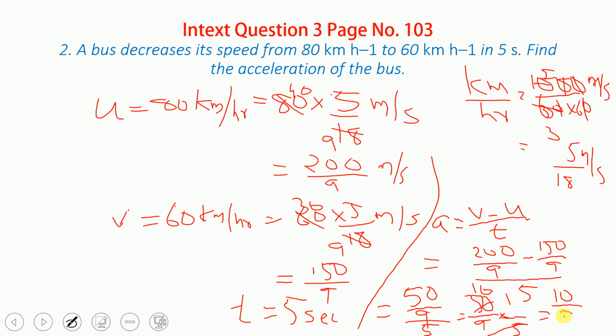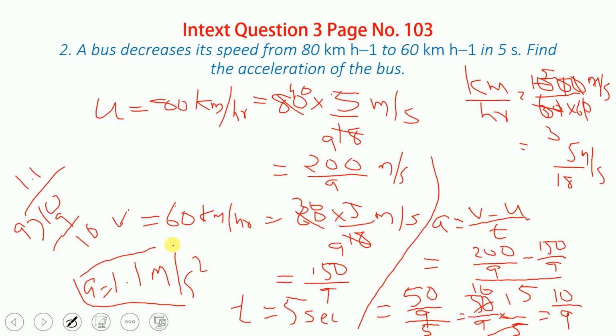So 5 tens are 50, so you will get 10 upon 9. Now you can divide 10 upon 9. While dividing 10 upon 9, you will get 1.111 and so on. So the answer is 1.1 meter per second square. That is the answer, acceleration is equal to that. Understand? That is the final answer.